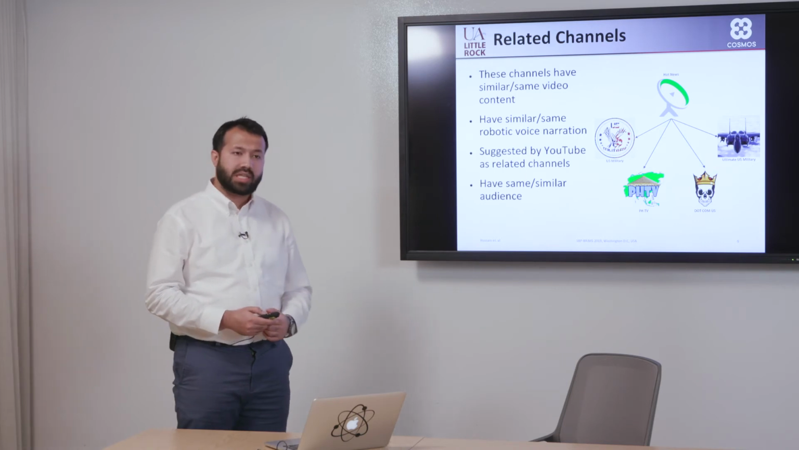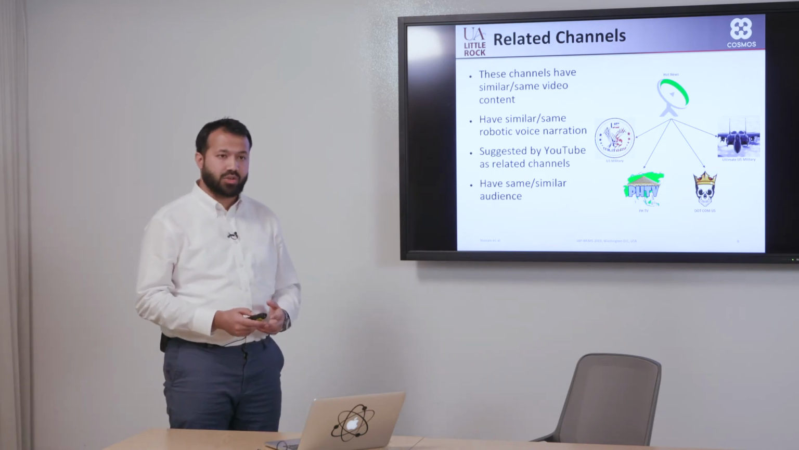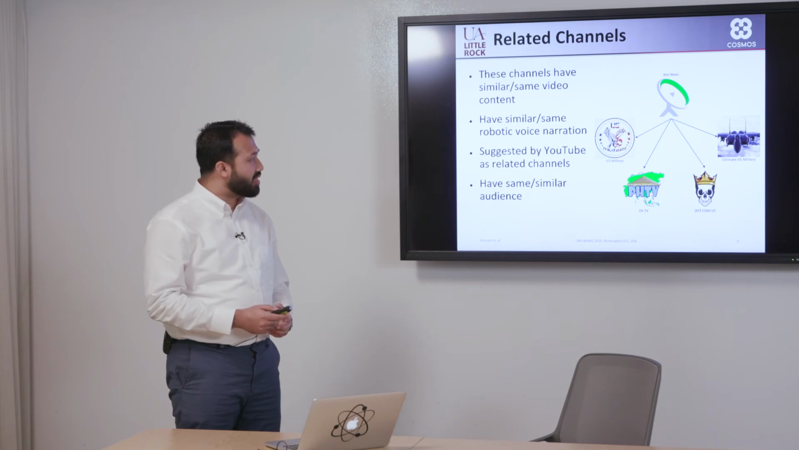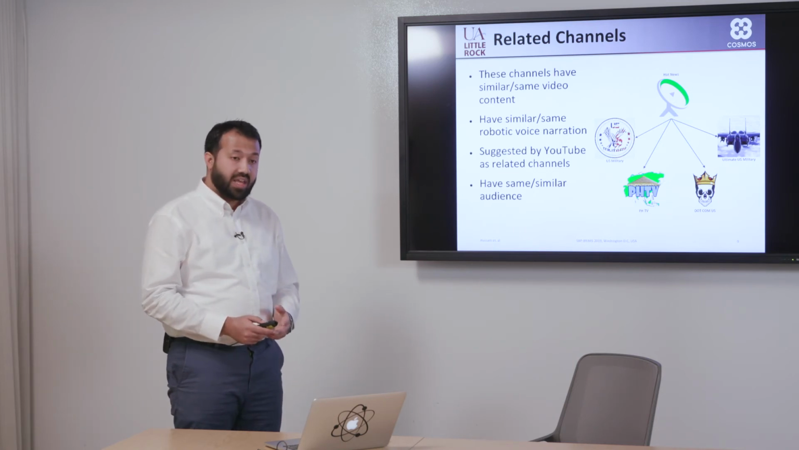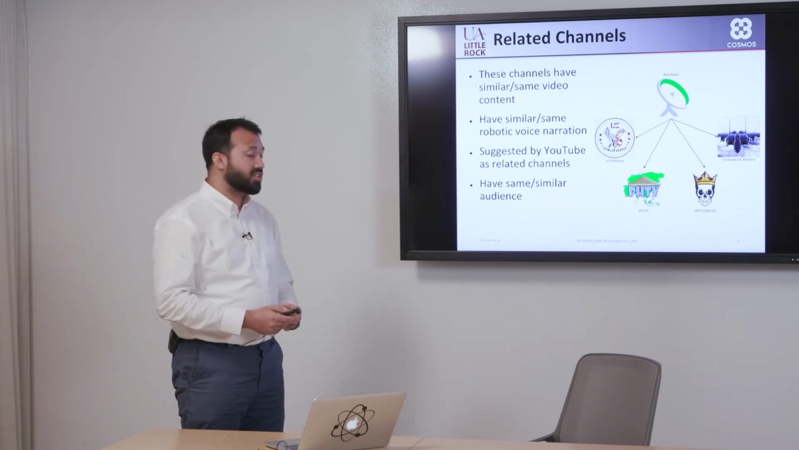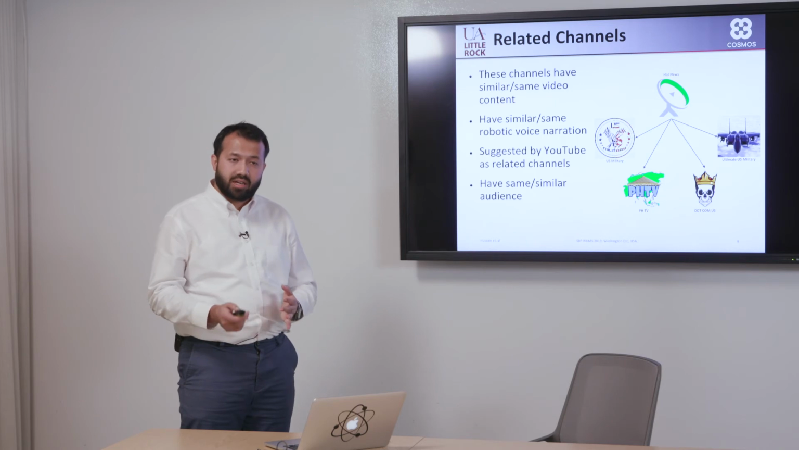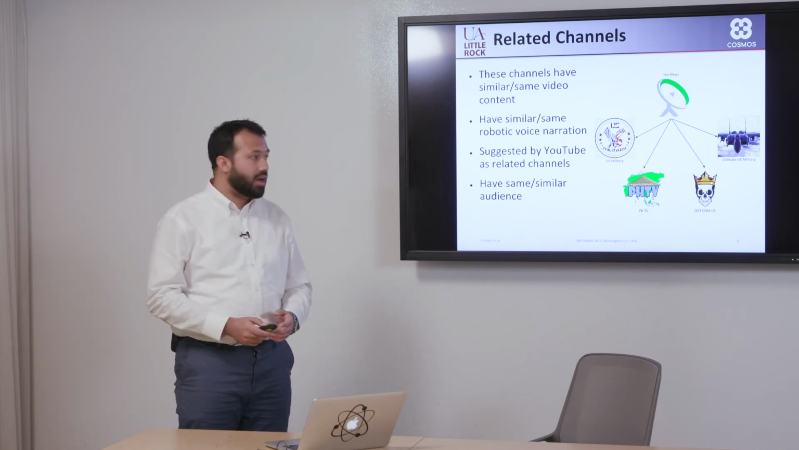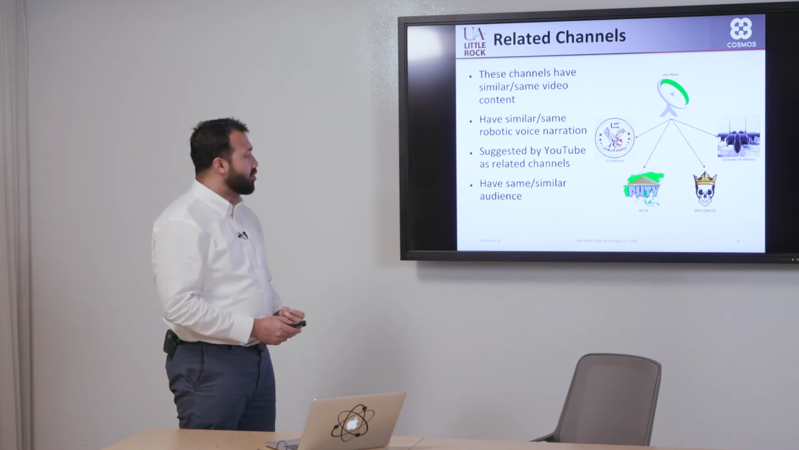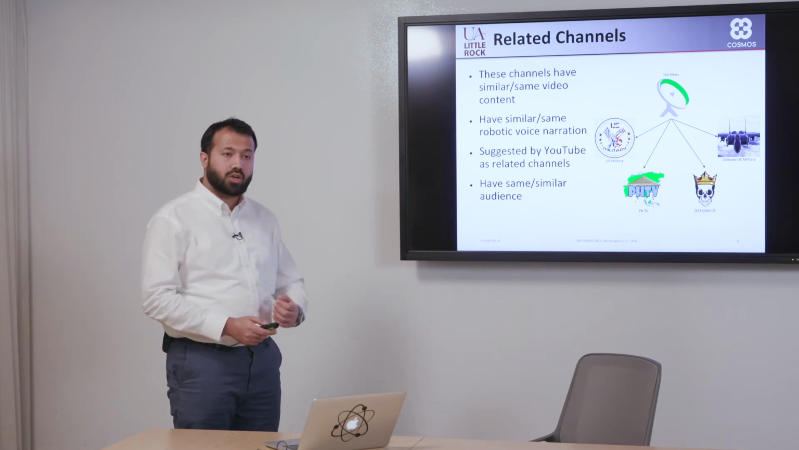We also found there were a few channels that were related to each other. These channels on your screen have very similar or the same content. They have very similar or the same robotic voice narration. They are suggested by YouTube as having related content and similar viewership. To understand the viewership, or the audience, we got the commenters for each of those channels and tried to see what the overlap between them was.